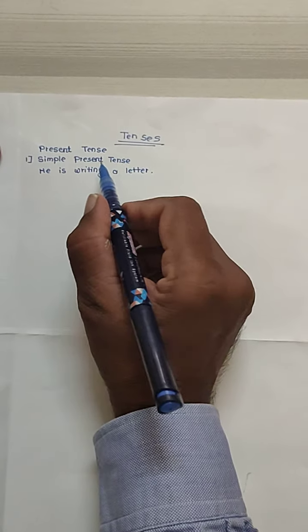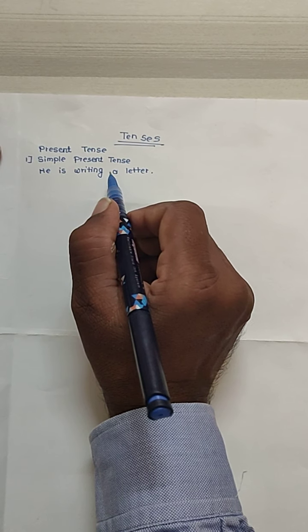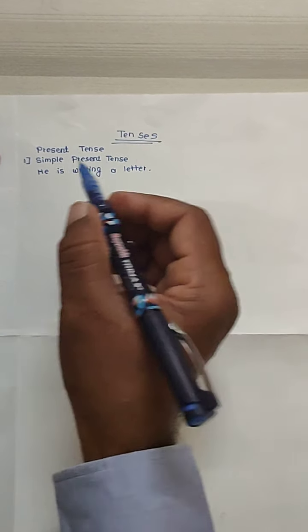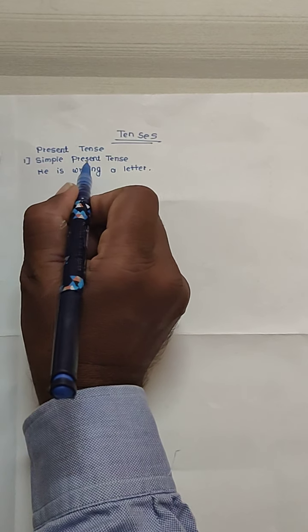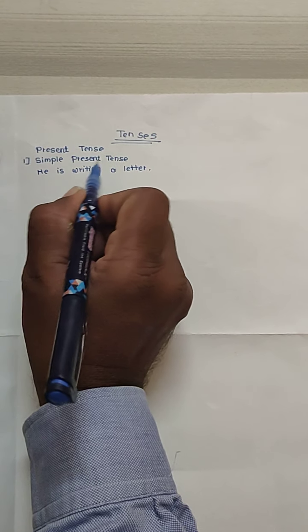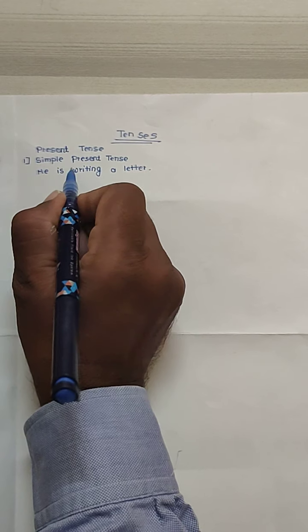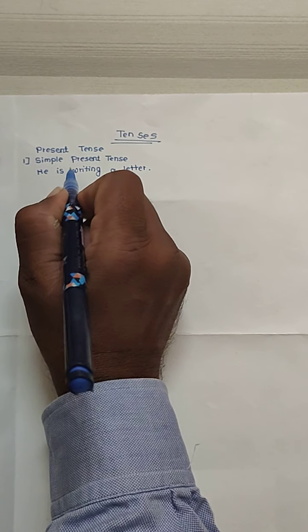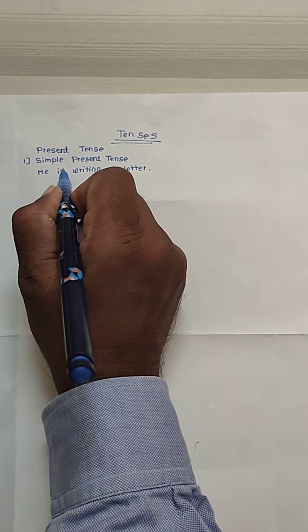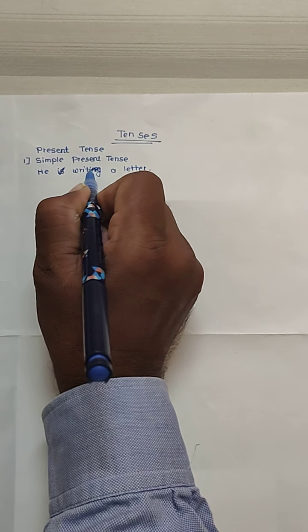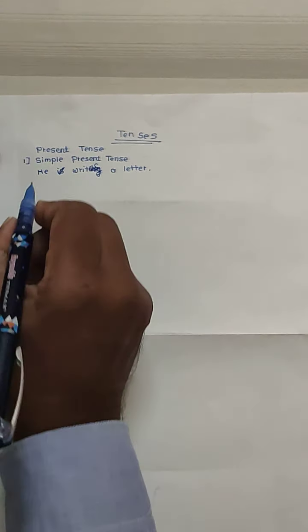Now I will take some examples here that you will complete on your own. So now the tenses: I will take one example, and that example has to be converted into 12 tenses. First, present tense, in that the first is simple present tense. He writes a letter.